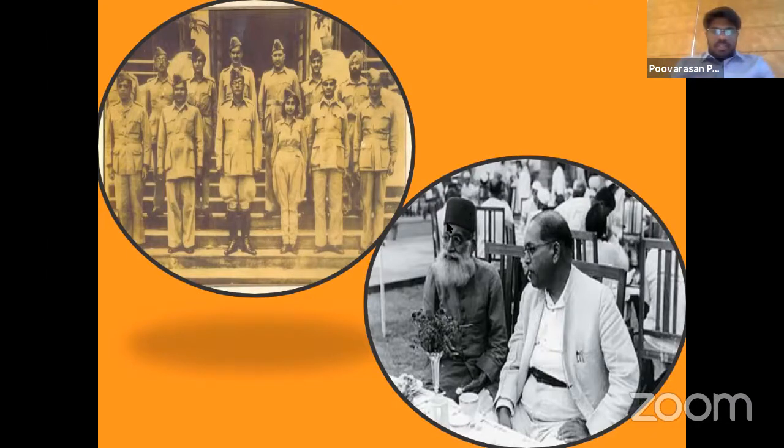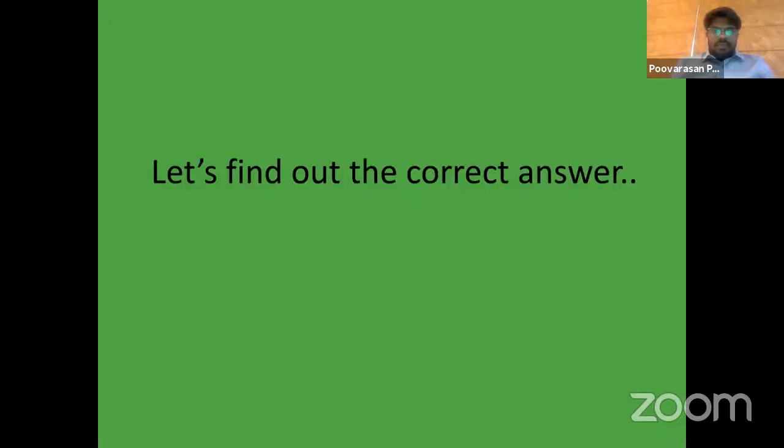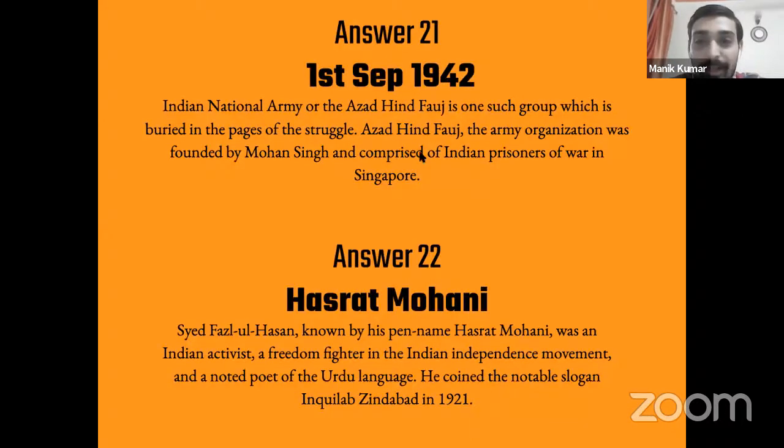Couple more seconds. Okay, let's find out the right answers. It's the first answer. 28% have got it correct. The second question, I think, was indeed tricky. Tricky, absolutely. It isn't Gandhi.